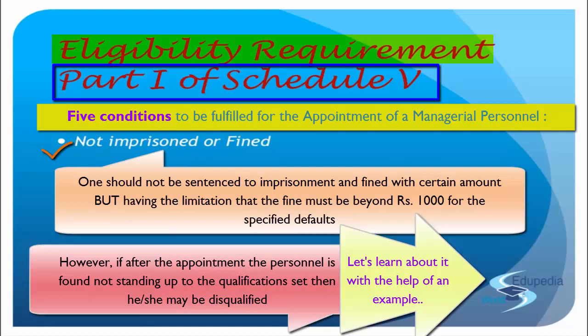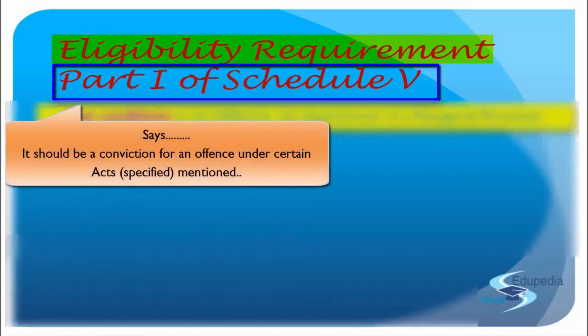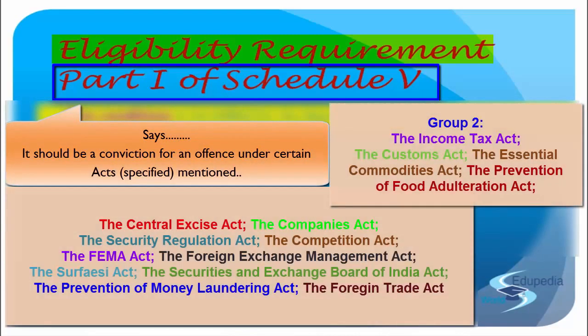So that is what part 1 of schedule 5 wants to say. Always remember, it is not for any other imprisonment or conviction. There are certain acts that have been specified. You don't need to mug up all the acts for your examination purpose, but you need to simply have a logic. When we are dealing with the Companies Act, Competition Act, Income Tax Act, all these are acts that are related to a company, related to the operations of the company. So if I have been a defaulter with any of the operations, then obviously I'm not a suitable person to be holding a managerial position.